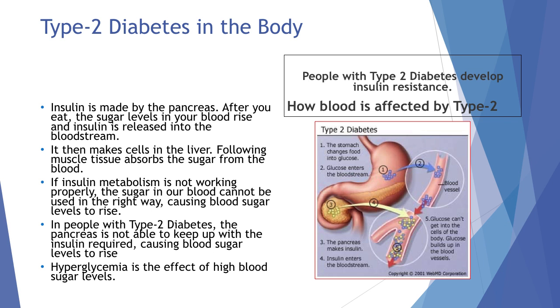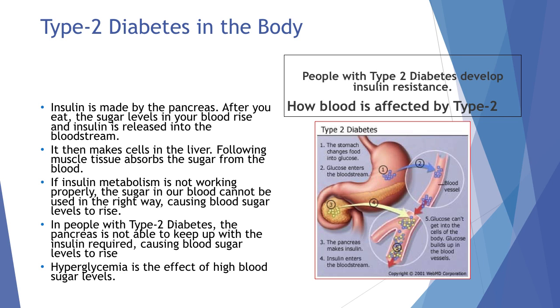As we learned previously, obesity promotes insulin resistance and contributes to the risk of developing type 2 diabetes. However, what effect does this have on our body? Insulin is made by the pancreas. After you eat, the sugar levels in your blood rise and insulin is released into the bloodstream. It then makes cells in the liver, followed by muscle tissue, absorb the sugar from the blood.